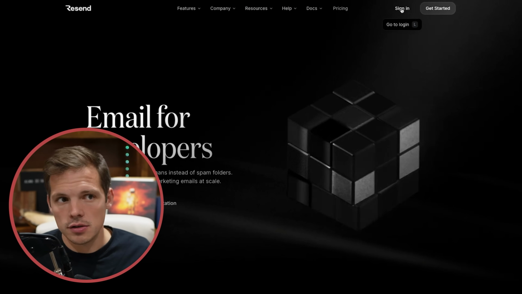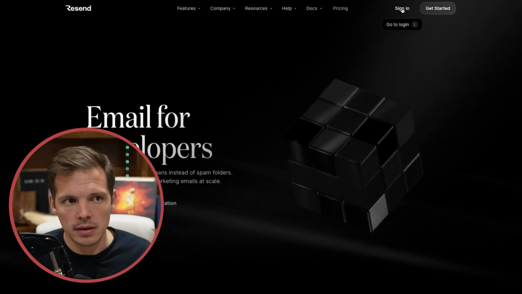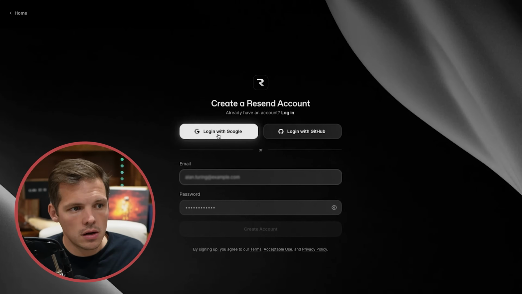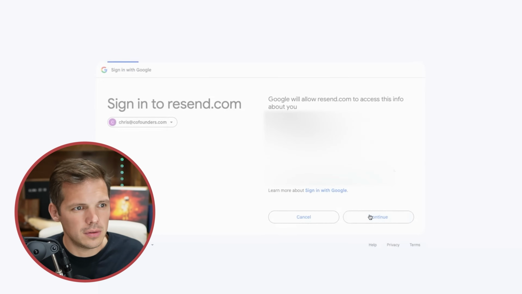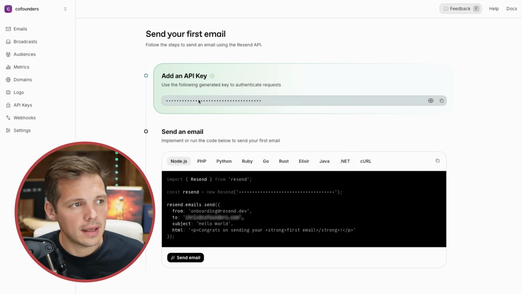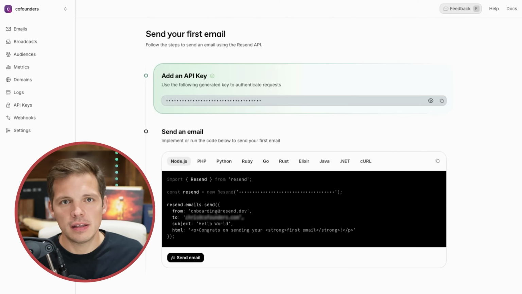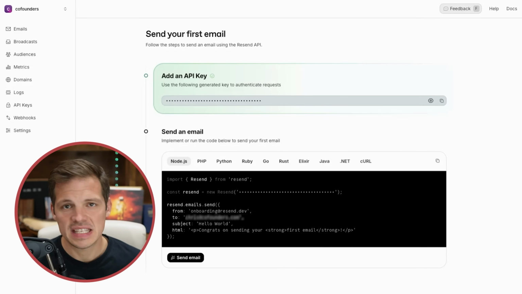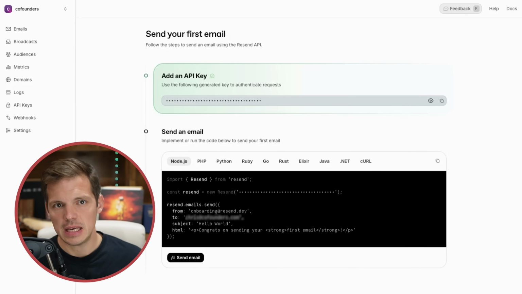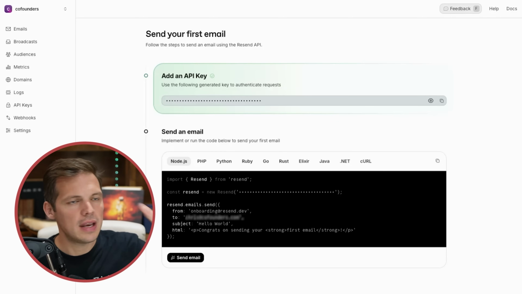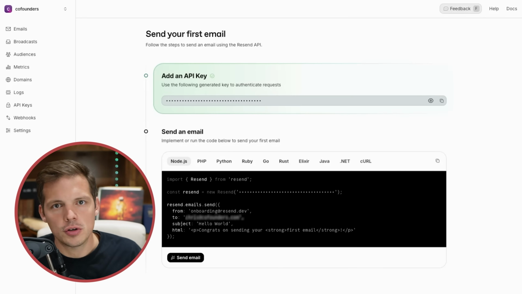I just heard that it's a good solution for transactional emails like this. This is not an ad. Get started. Log in with Google. Wow, I like that. One click and I added an API key. And it makes sense because this is not a publicly facing email marketing service like Beehiiv or Mailchimp. This is meant to be the plumbing for sending emails, mostly transactional emails. You would never use this for a newsletter or for your Shopify store.